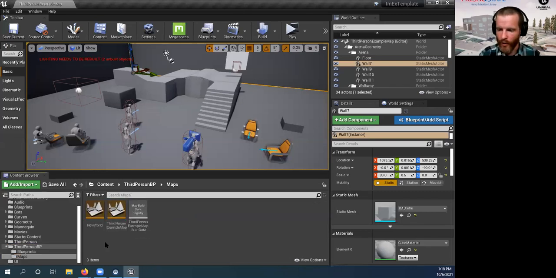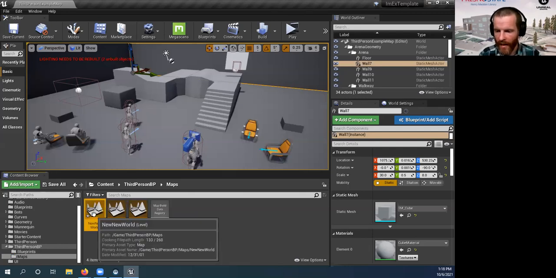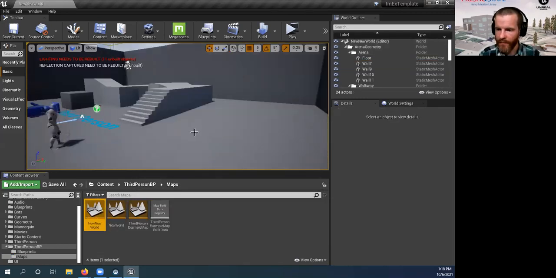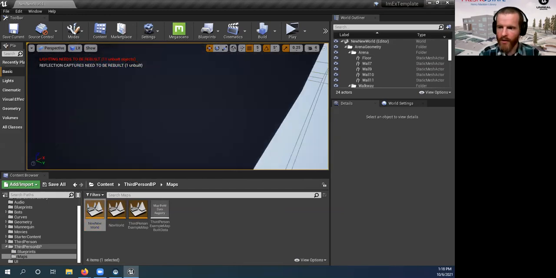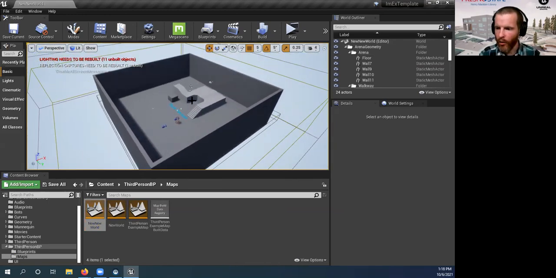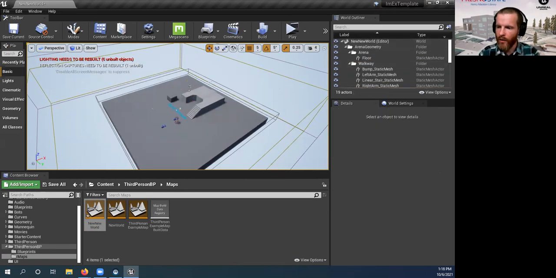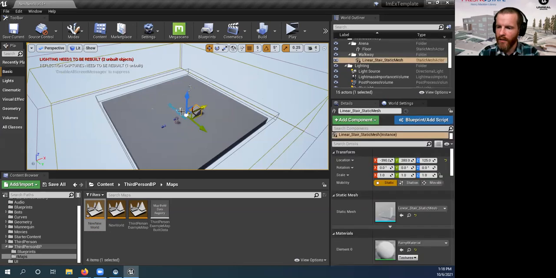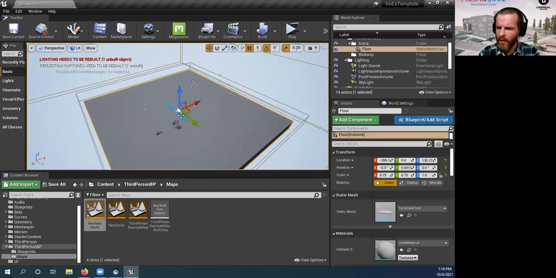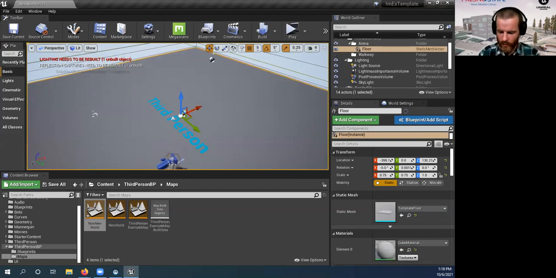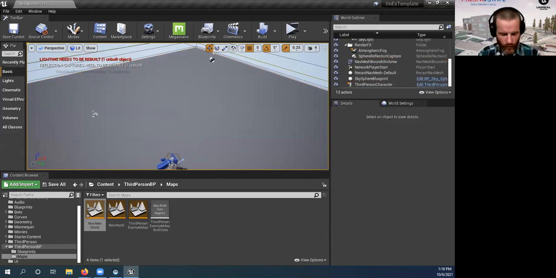So I'm going to go to a map. I'm going to duplicate this map. This is going to be my new world. Let's hop in there. Go and save that. And let's see what this looks like. We got a whole mess of stuff that we don't need, so I'm just going to get rid of all this stuff. We're going to make this look a lot prettier. Well, I want to keep the ground. We don't need this sign that says third person. We don't need that floating bit there.